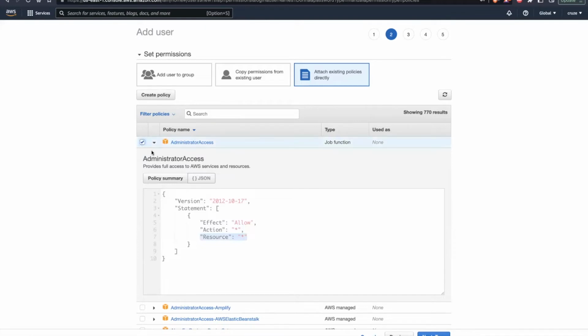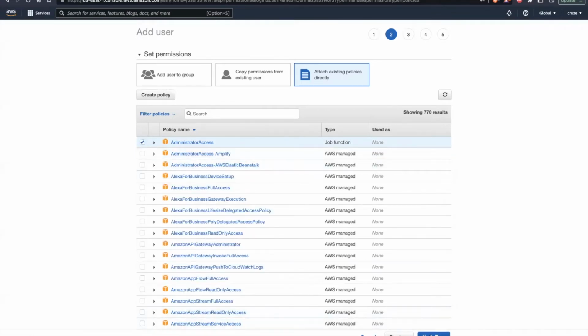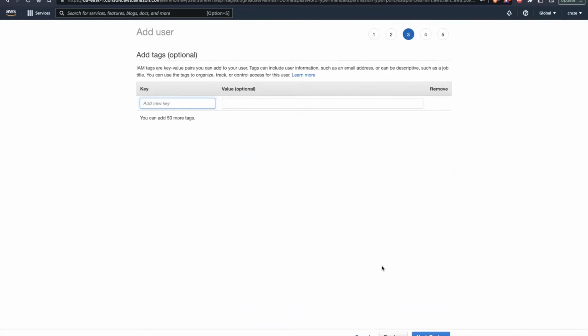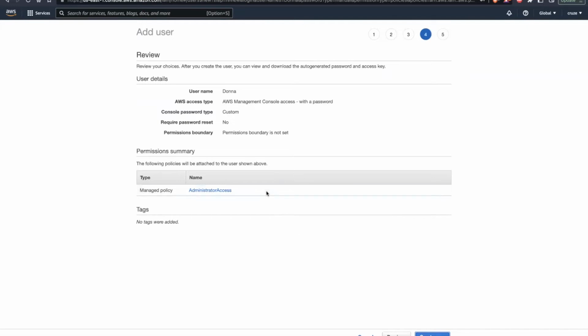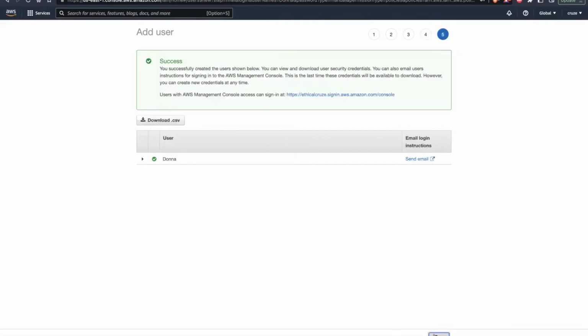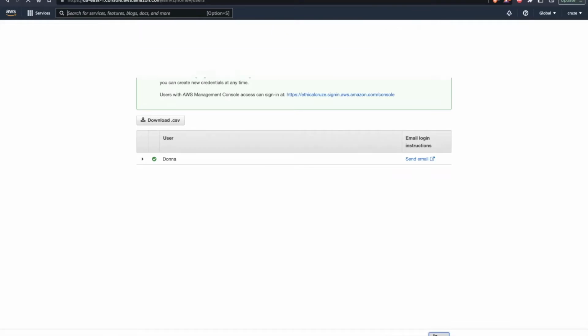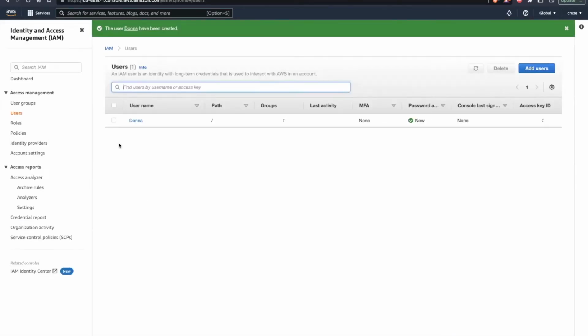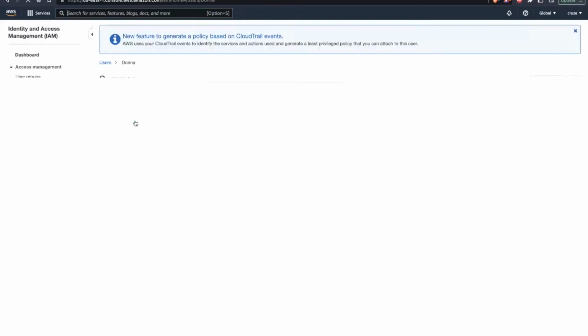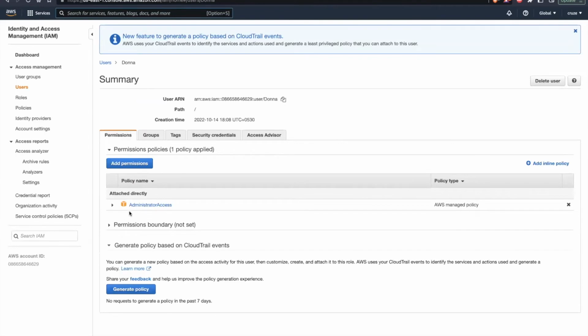So I'm selecting this policy, clicking on next. I'm not providing any tags as of now since these are optional. Clicking on review. Here you can see the summary of that. I have provided this policy here, and click on create user. Okay, now if I go to this, here I can see there is an administrator access which is already being provided.